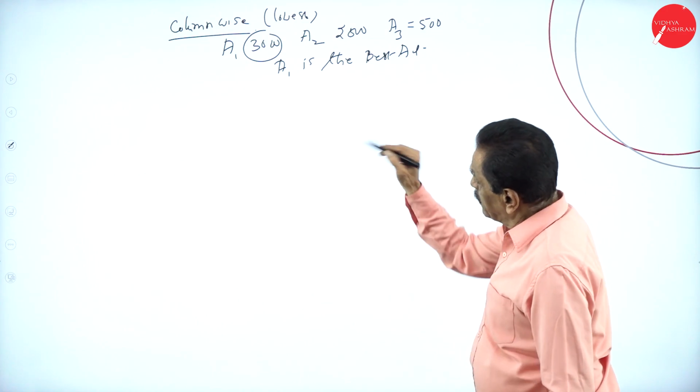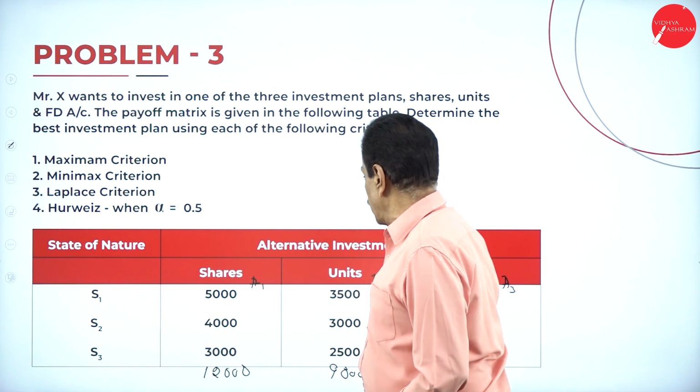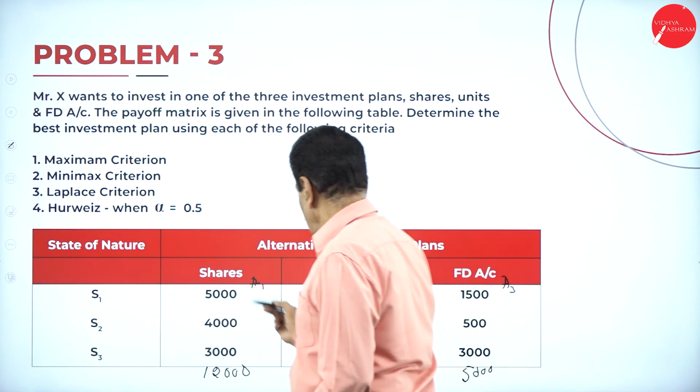Among the minimum, the highest is the best act. Come back to the second one. Here, the number of shares is 5000. The highest is shares, 5000.